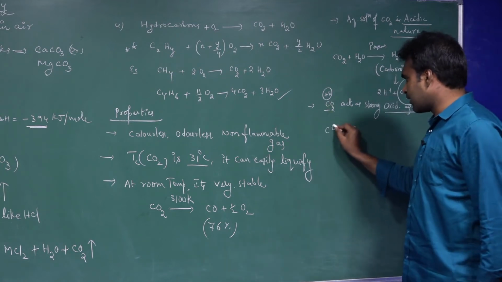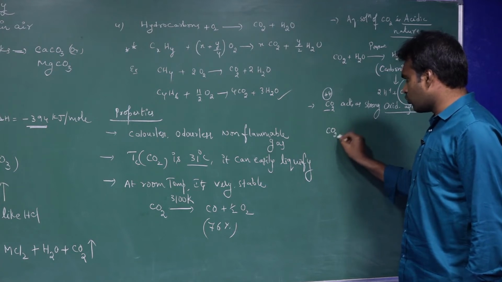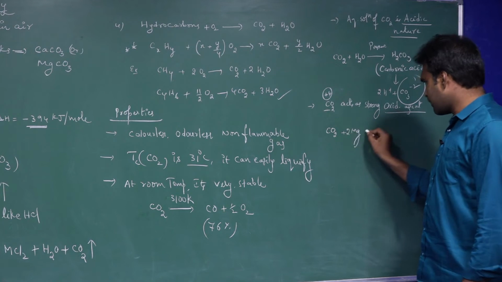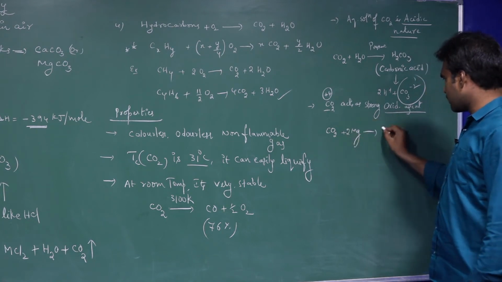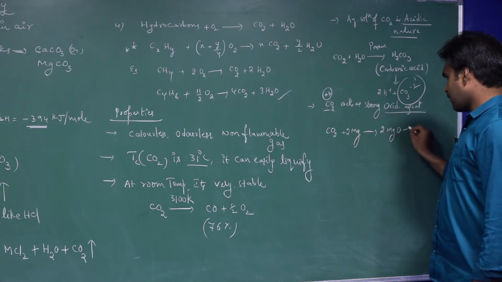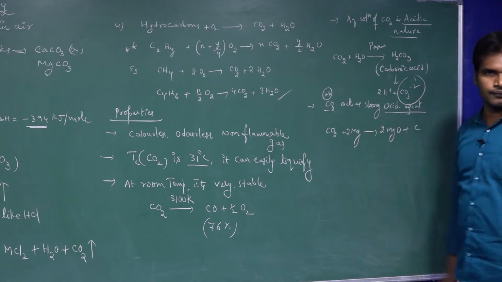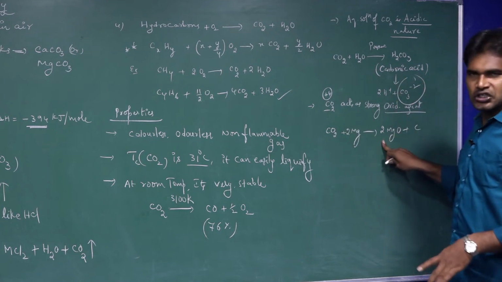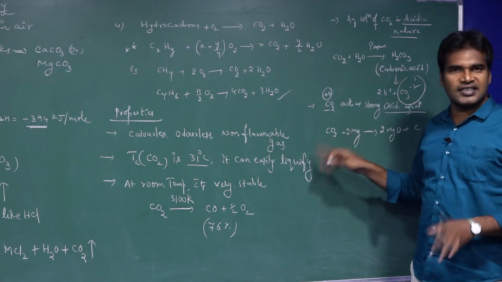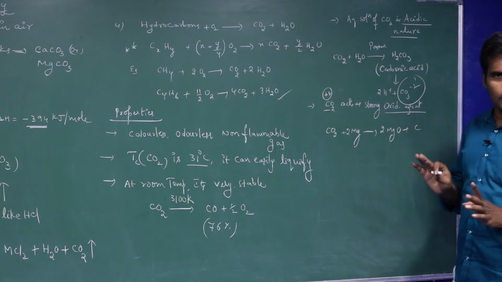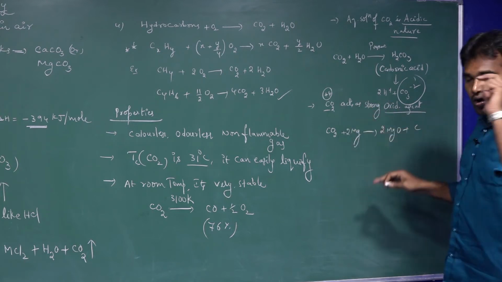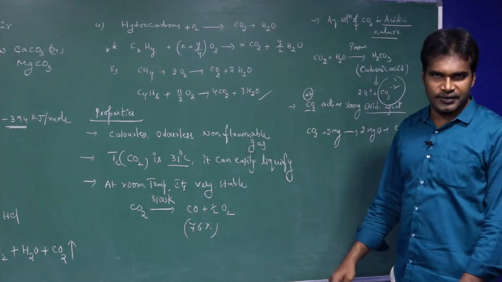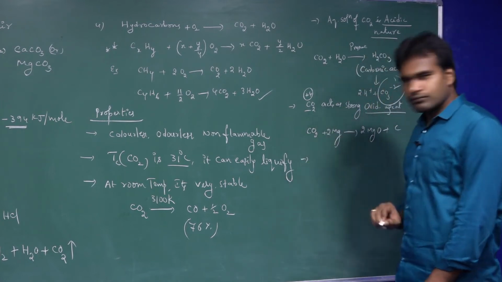For example, if you send CO2 into magnesium, what happened? 2 moles of magnesium I have taken. So this magnesium becomes what? Magnesium oxide, and the CO2 becomes carbon. That means CO2 here is oxidizing magnesium into magnesium oxide. So it is an oxidizing agent and itself reduces. Okay, so here CO2 acts as a strong oxidizing agent, whereas CO is a reducing agent. Remember that. Okay, next one.